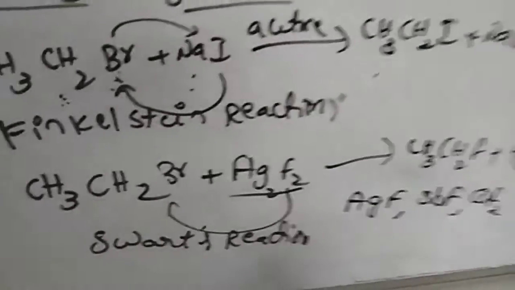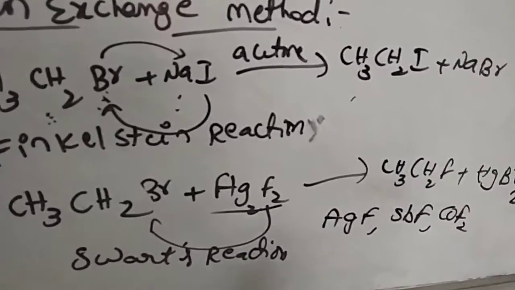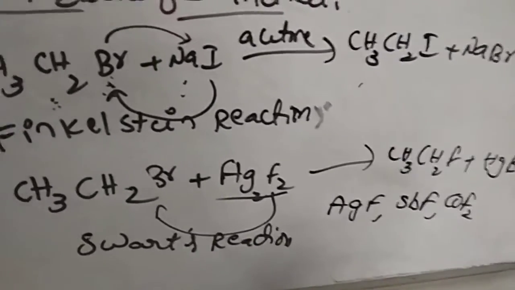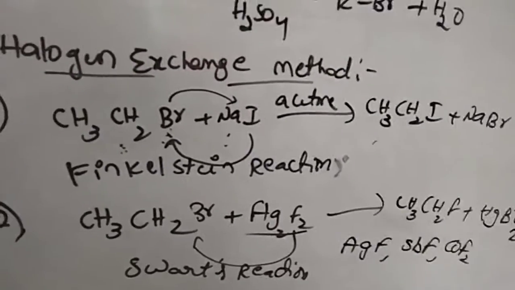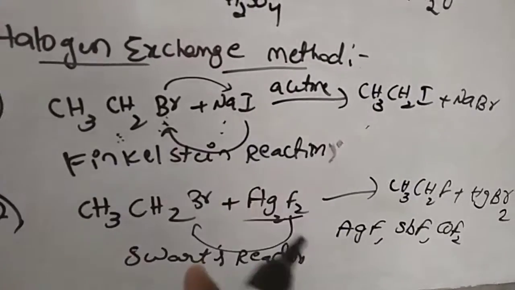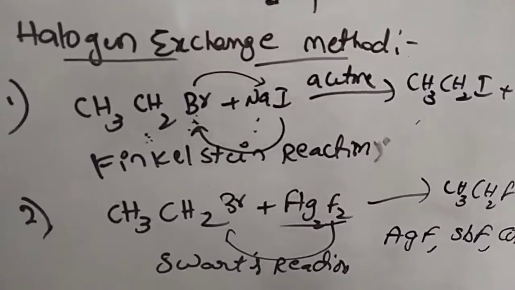Inorganic fluorides also we can use for the exchange of the bromine with the fluorine. So the name of this reaction is called Swarts reaction. Here what we have done is fluorination.